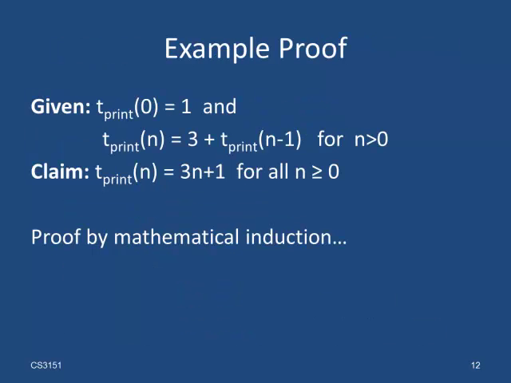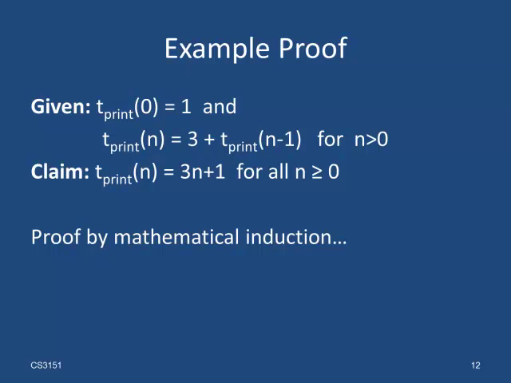Remember the recurrence relation for the execution time function of the recursive print method. We figured out that tprint of 0 is 1, and that for arguments greater than 0, tprint of n is equal to 3 plus tprint of n minus 1. That's how we define tprint, so that is given information. We do not have to verify anything about this definition of tprint.